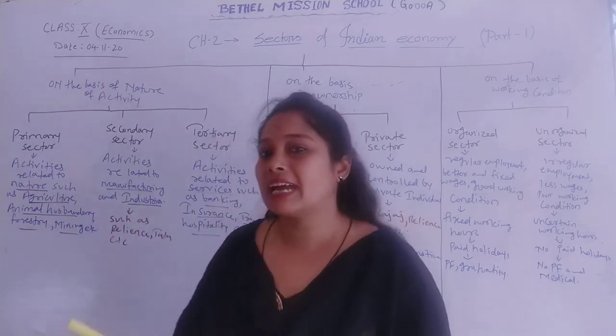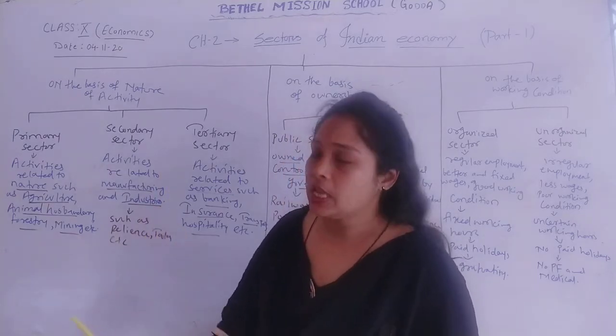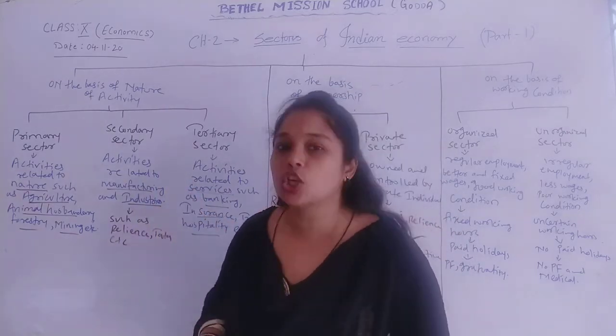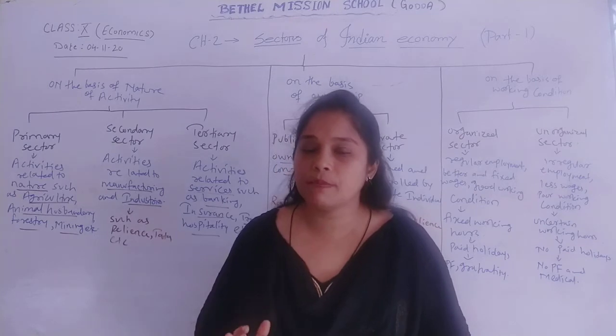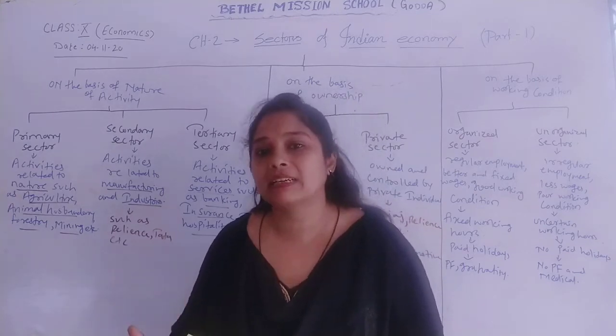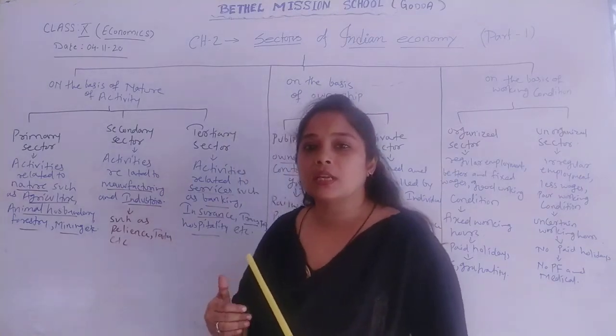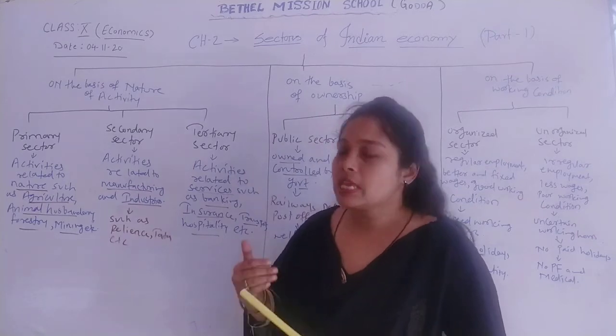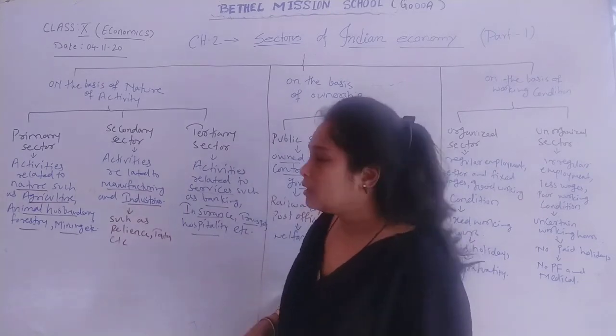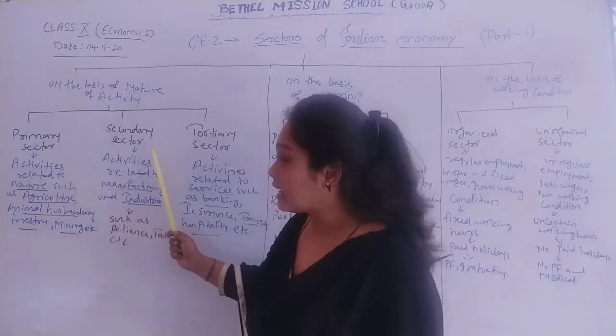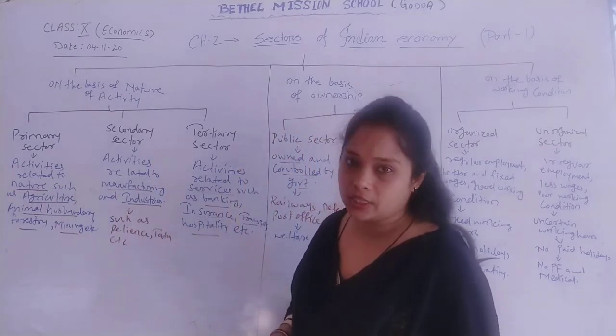Now first we will start with the first classification, that is on the basis of nature of activity. When we talk about nature of activity, sectors of Indian economy can be divided into three: primary sector, secondary sector and tertiary sector.